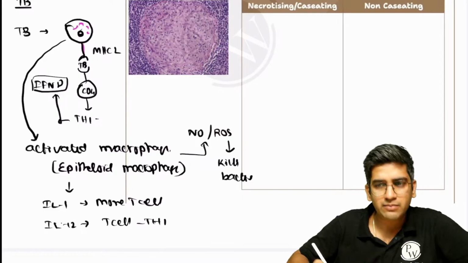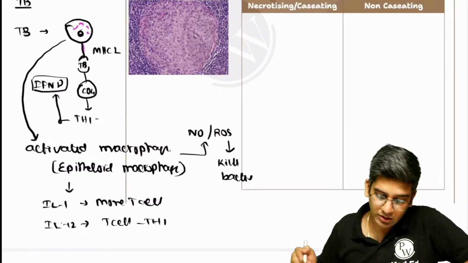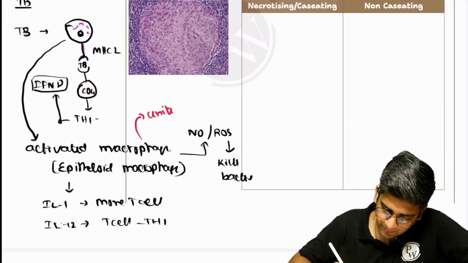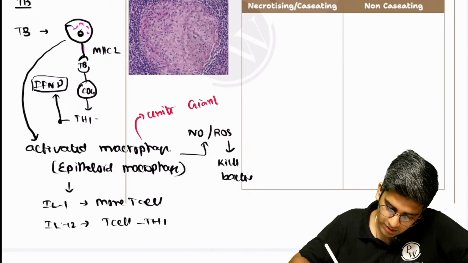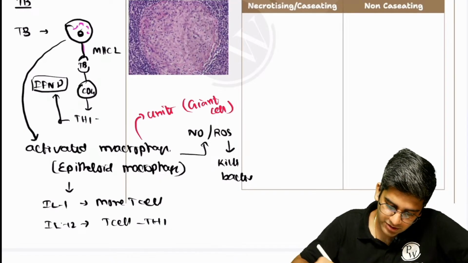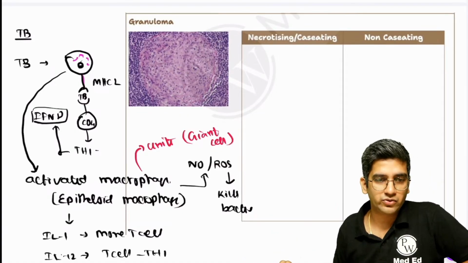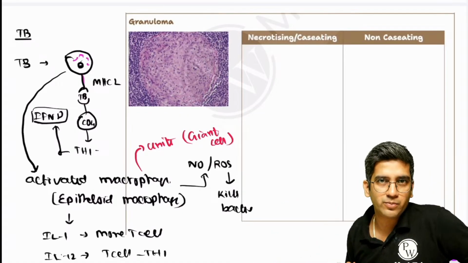Obviously, I have to kill the bacteria, right? That's the ultimate goal. And these guys will definitely unite to form giant cells. So the principal cell of granuloma formation is undoubtedly your epithelioid macrophages or your M1 activated macrophages, right? This is short about granuloma formation.